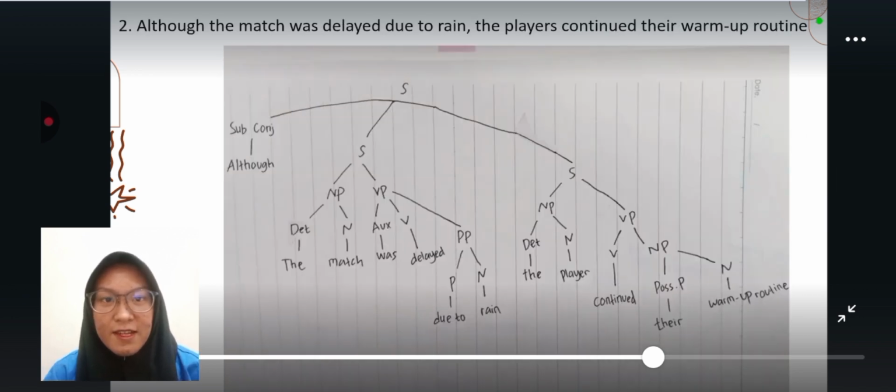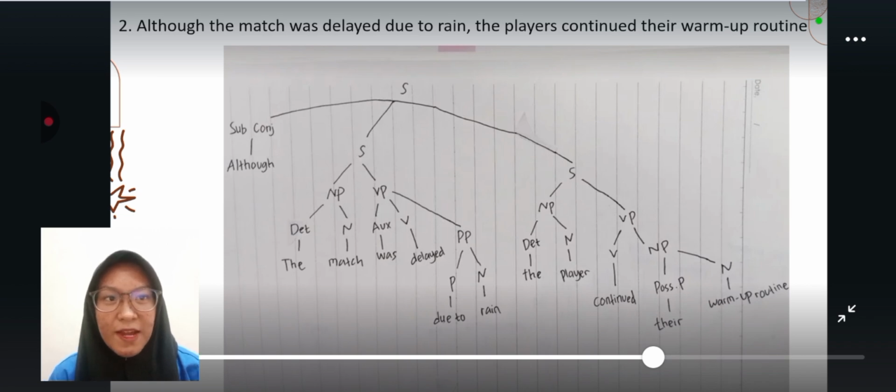For the second sentence, although the match was delayed due to rain, the players continue their warm-up routine. This sentence has subordinate conjunction, that is although, and in this sentence there are noun phrase and verb phrase. The noun phrase are determiner, the, and noun match.